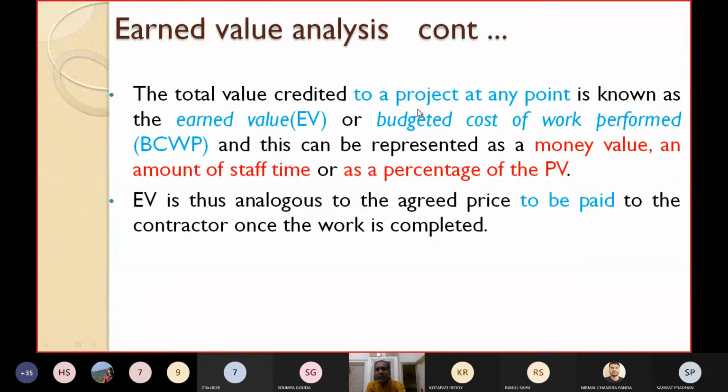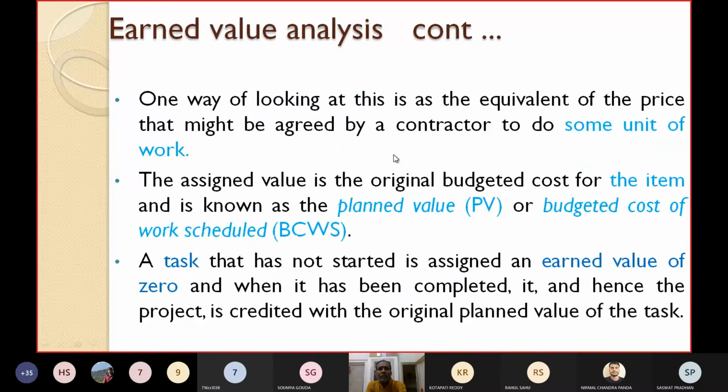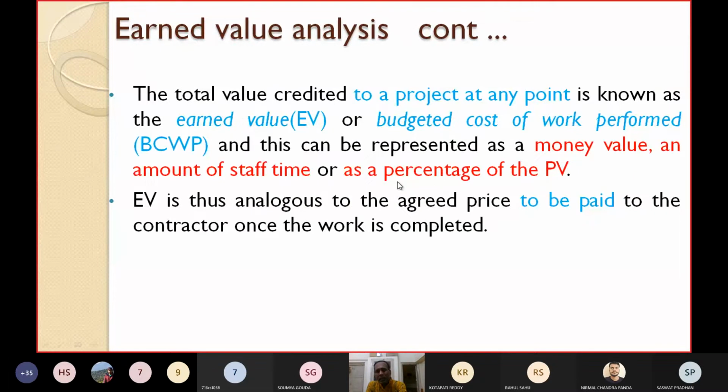The earlier one is known as budgeted cost of work scheduled. You are scheduling, but here it is what you have performed till now. That's why this is also known as budgeted cost of work performed. And how can this be represented? This earned value can be represented as a money value, or an amount of staff time that is spent, or as a percentage of the PV.